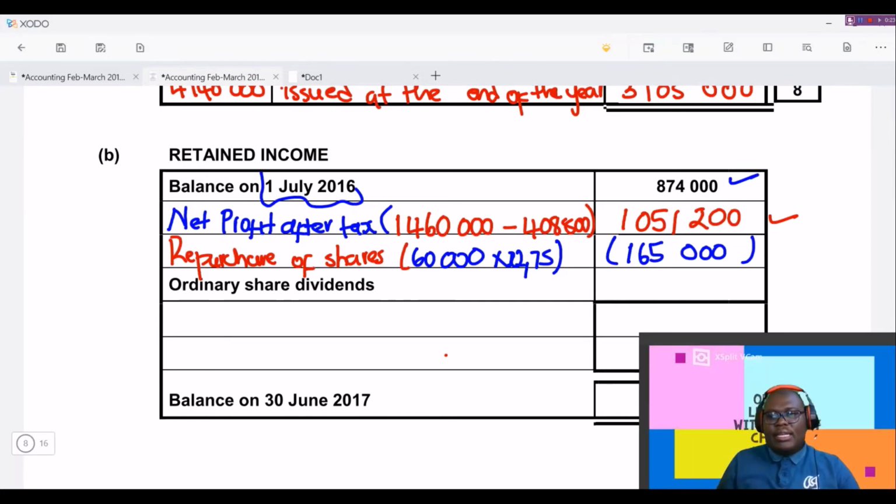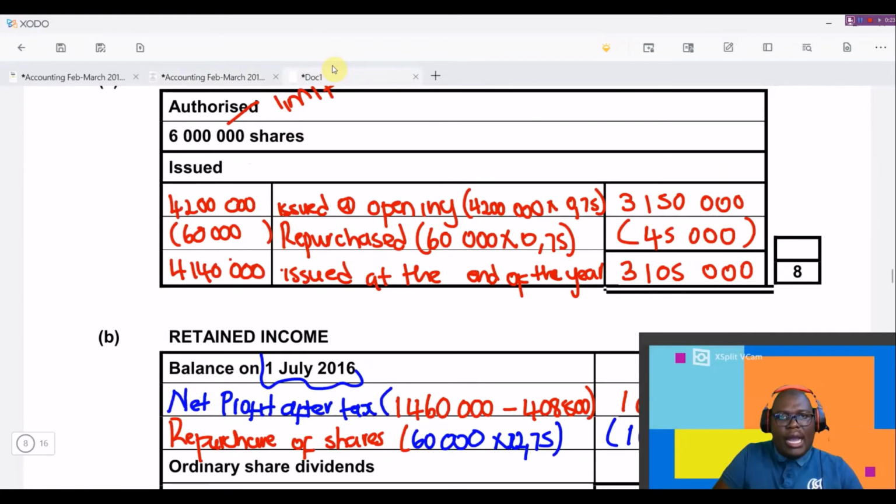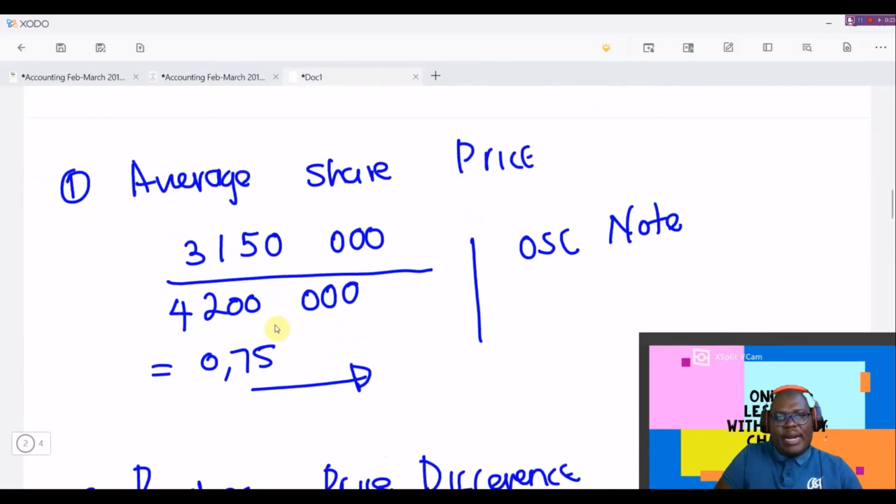So it's 165,000. This reduces the value of our retained income note, because we have to go there and get the money, the shortfall, to pay for those shares that we are buying back. Remember, when we were doing our calculations, it told us that our average share price is 75 cents. So based on our ordinary share capital, we could only buy shares for 75 cents.